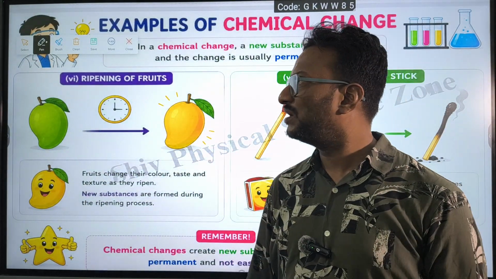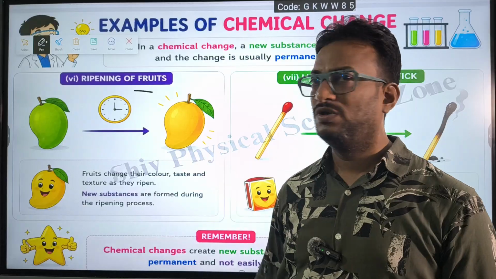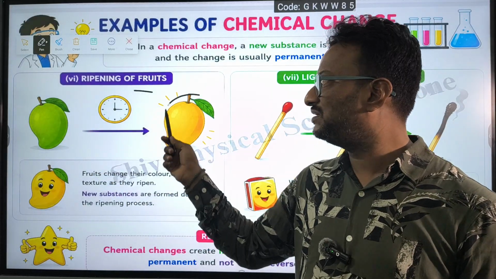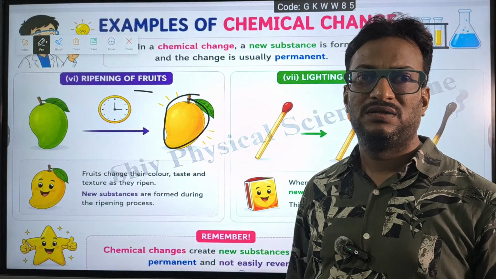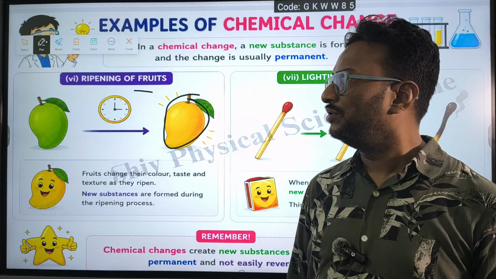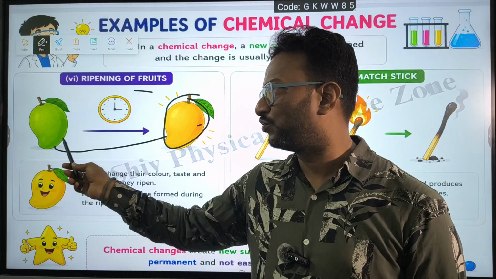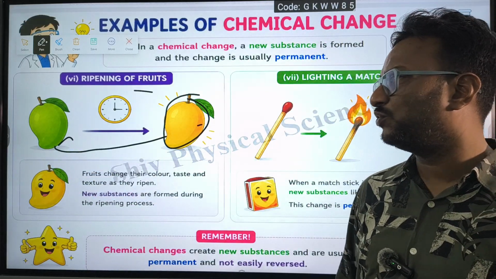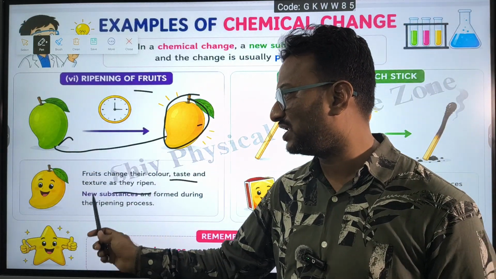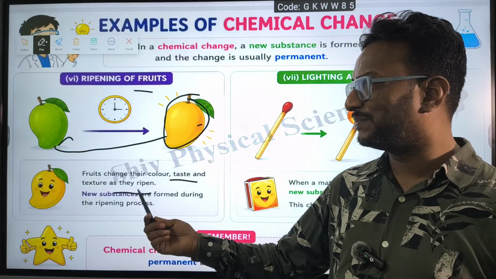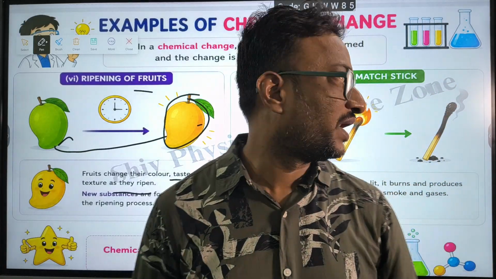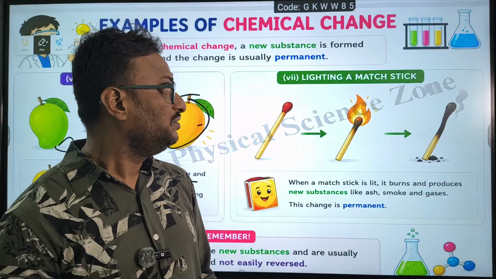We see some more examples. Ripening of fruit. It takes a few days to ripen the fruit. After that, from the ripened fruit, we cannot get the raw fruit back. Fruits change their color, taste and texture as they ripen. A new substance is formed in ripening of fruit.